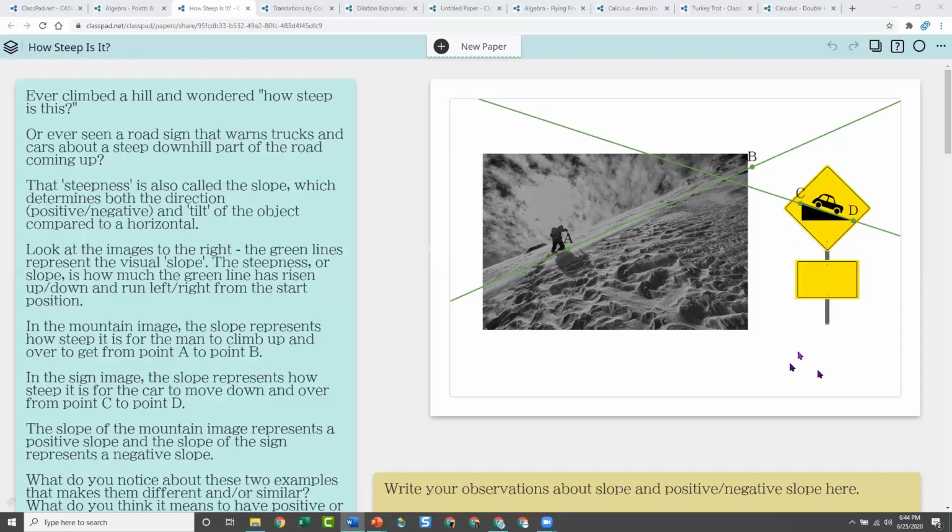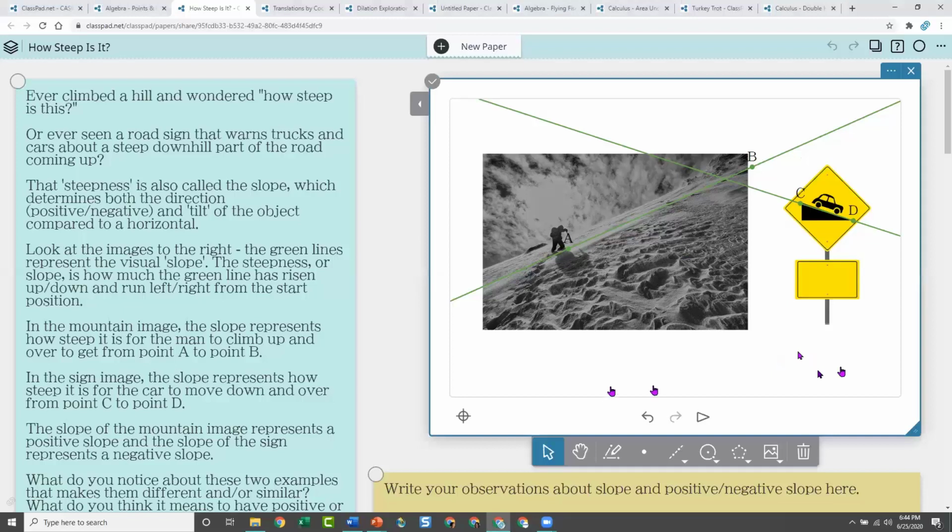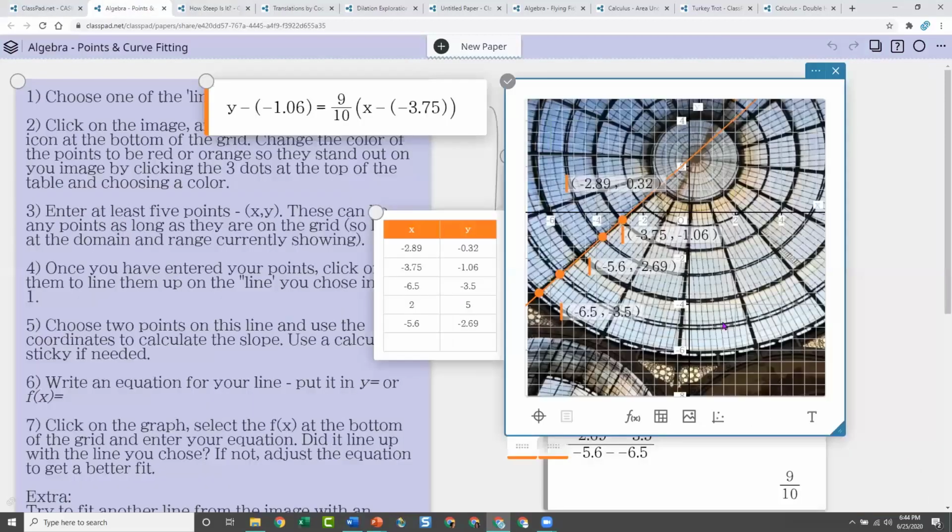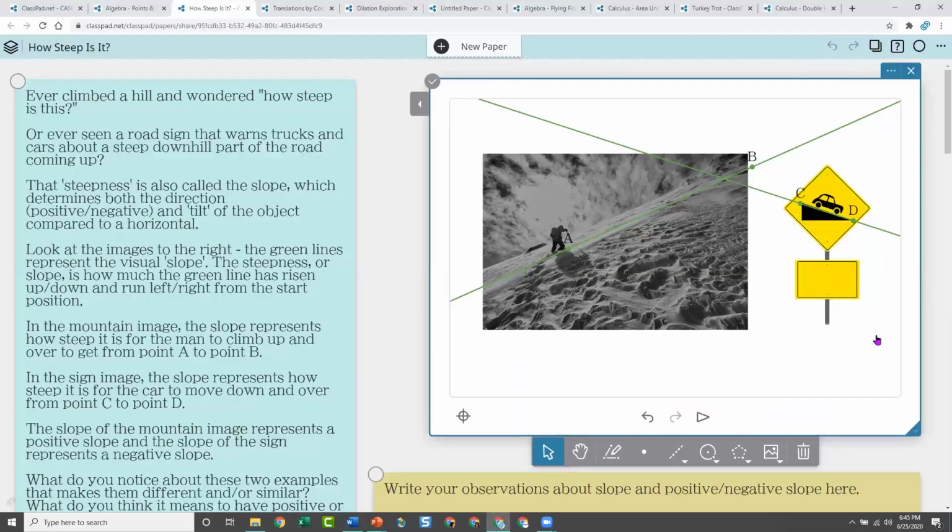So notice in this, I actually used a geometry sticky this time. In the last activity, I'll just show you the difference again, this was a graphing sticky, and you can tell the difference because a graphing sticky has the function, the data, and the plotting points. A geometry sticky has geometry tools down here. So that's how you can tell which sticky you're in.